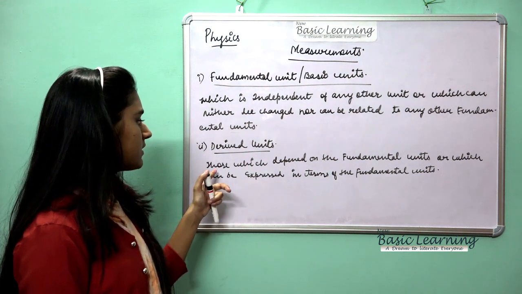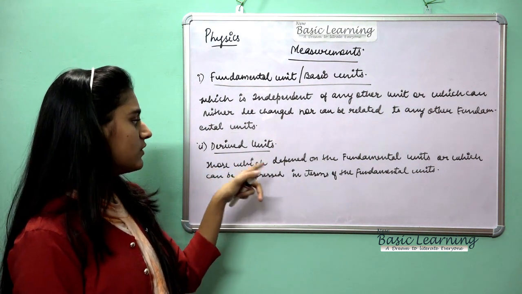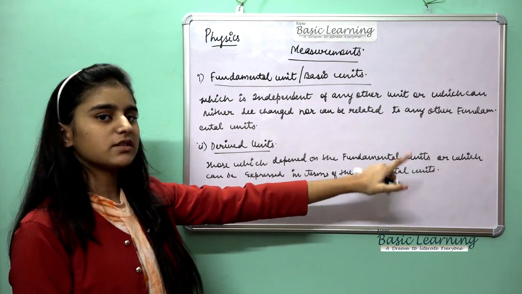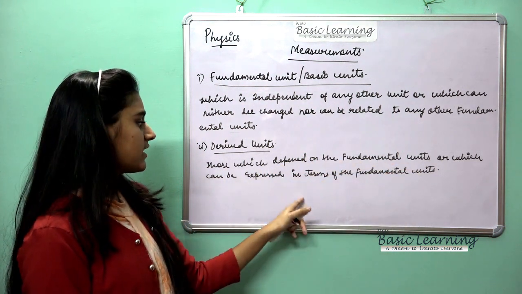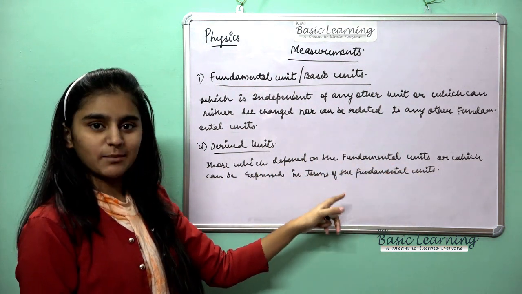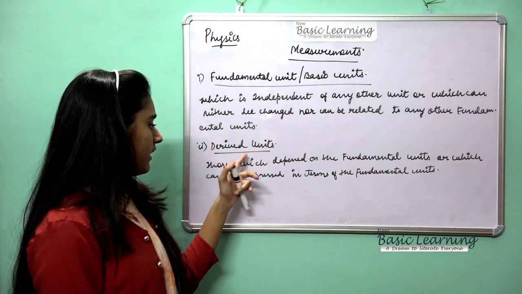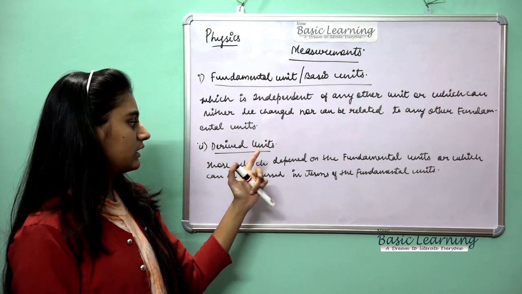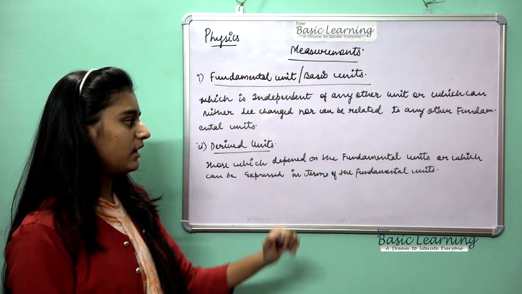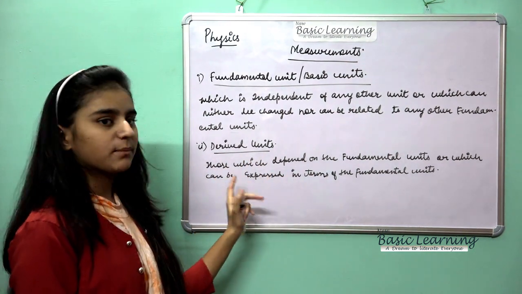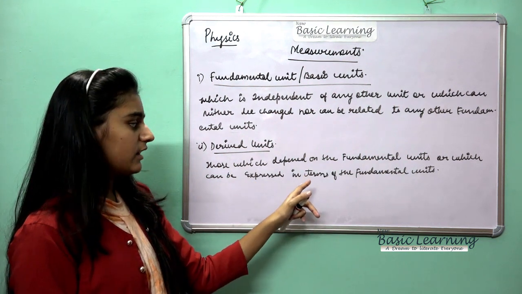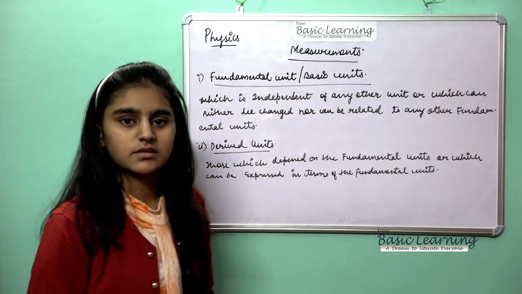Then derived units. Derived units are those which depend on the fundamental units, or which can be expressed in terms of the fundamental units. Okay, I repeat again. Derived units are those which depend on the fundamental units, or which can be expressed in terms of fundamental units.